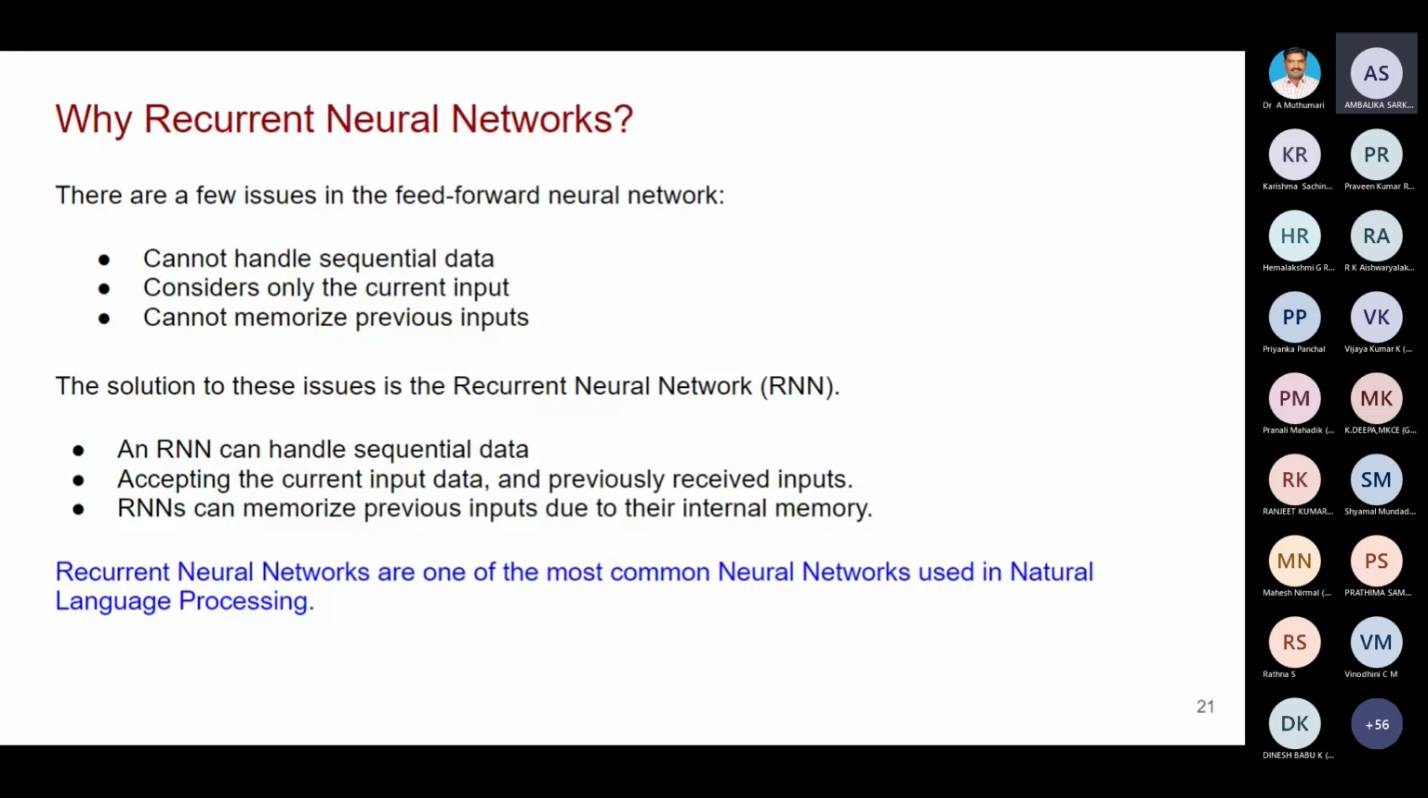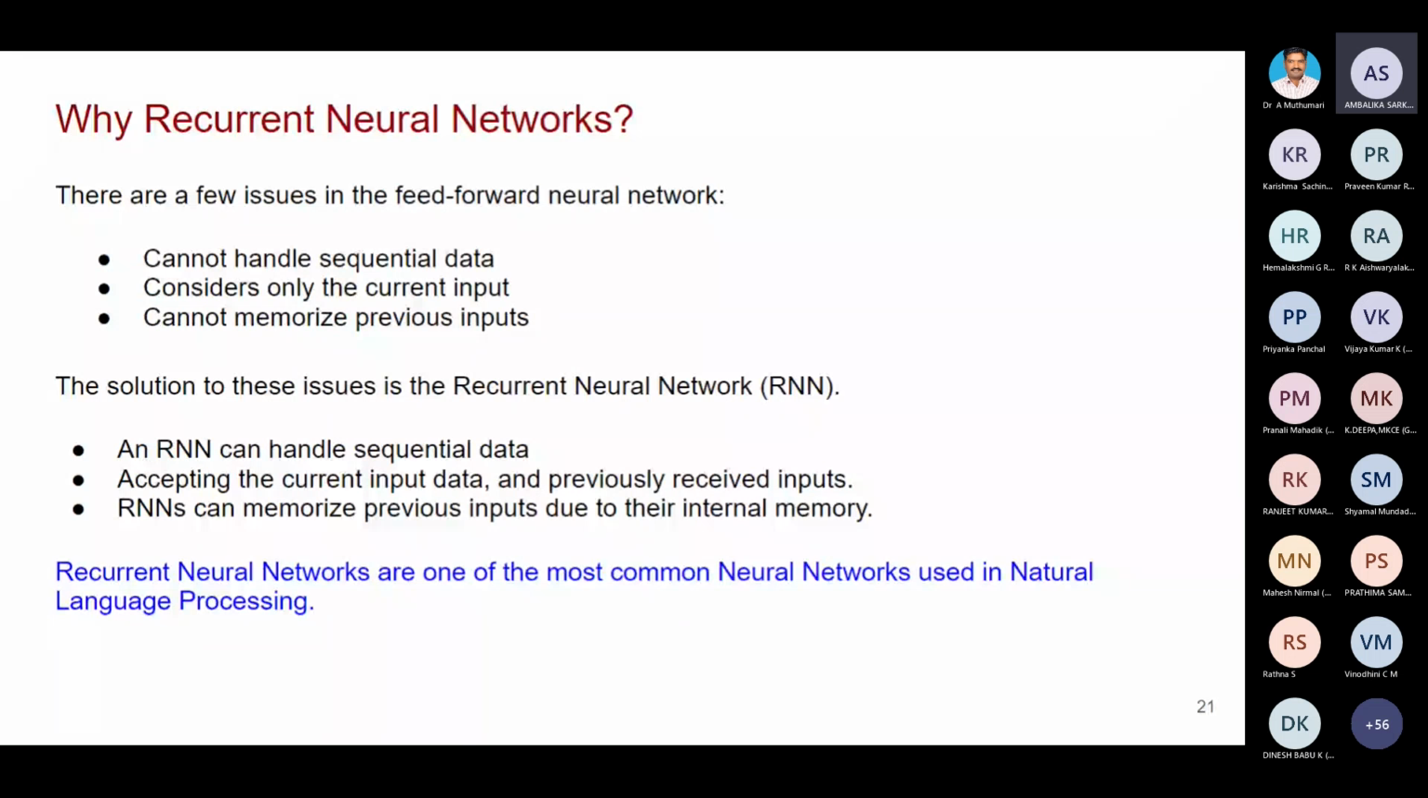So the first issue is it cannot handle sequential data. Our normal CNN cannot handle sequential data. It considers only the current input. How many of you are familiar with signals and systems and digital signal processing? Many of us may be afraid of digital signal processing, but once you are thorough with digital signal processing, you can work on speech very easily.